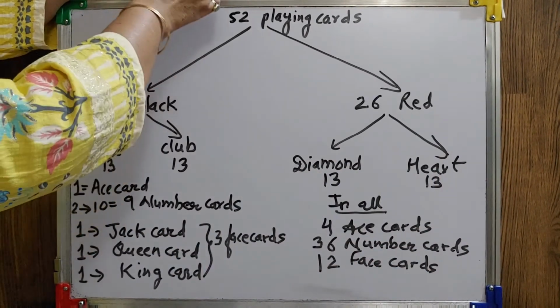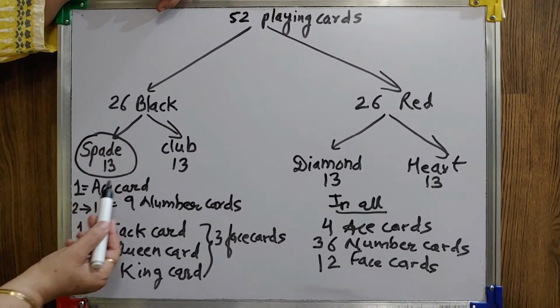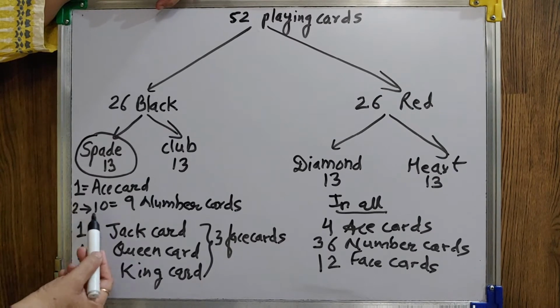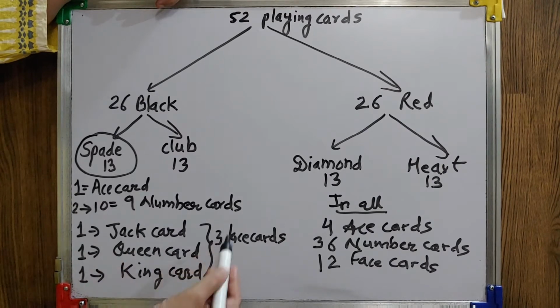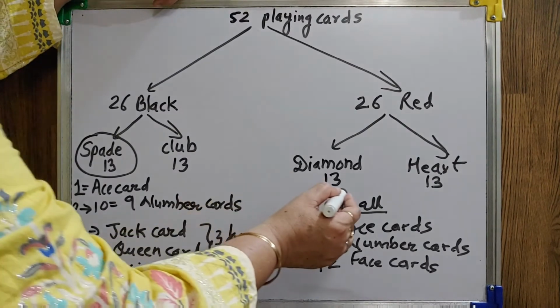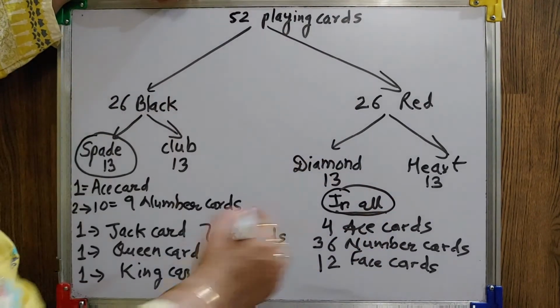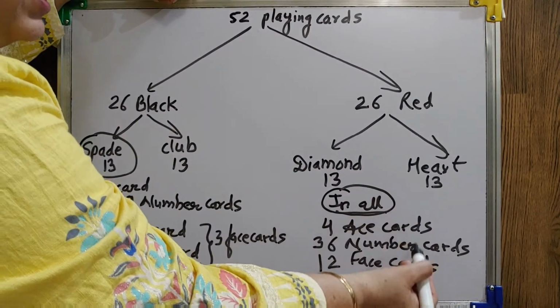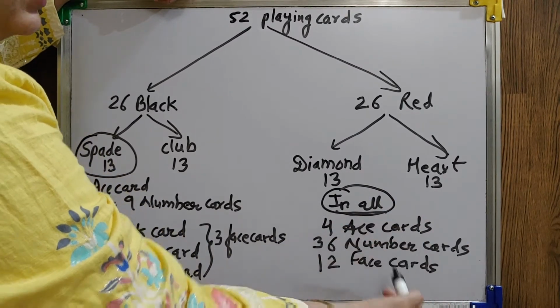In the 13 cards of spade, one is an ace card, 2 to 10 are 9 number cards, one jack card is there, one queen card is there, one king card is there, in all three face cards. So when you consider all four kinds in the playing cards, in all there are 4 ace cards, 36 number cards and 12 face cards.